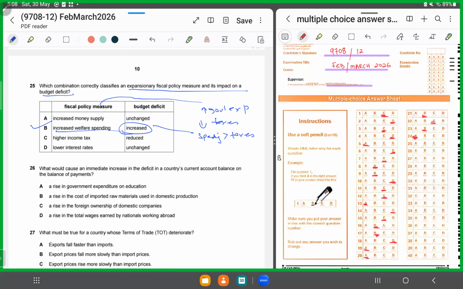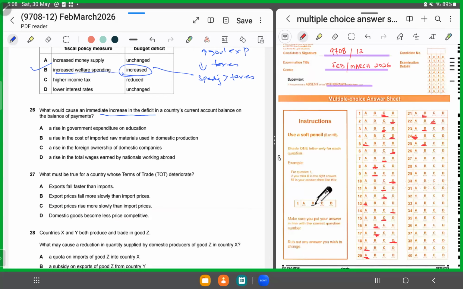Moving forward, MCQ number 26. 26 says what would cause an immediate increase in the deficit in the country's balance of payment? What would cause an immediate deficit in the balance of payment current account? All right. So we are talking about exports and imports. So it's not A because A talks about a rise in government expenditure on education.